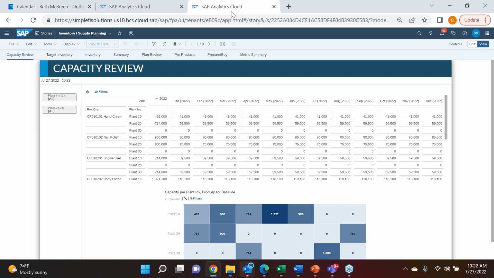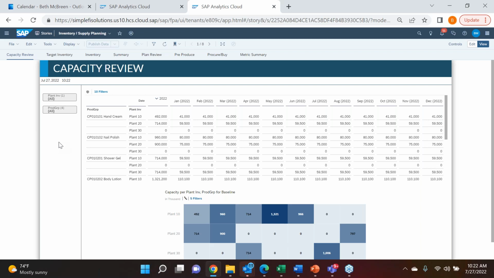This is a very simple example, so it's easy to read, rather than having a very long table. Like anything else, we have our filters along the side. If we had 50 plants, I could certainly filter on just a particular plant and look at what the capacity levels are for each one of my products, right?